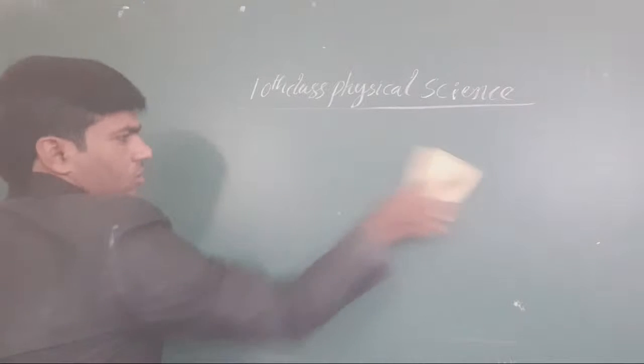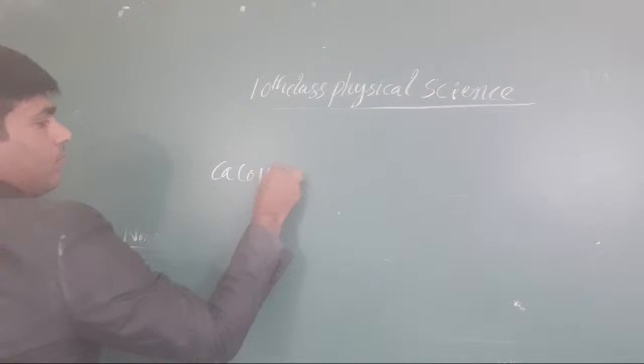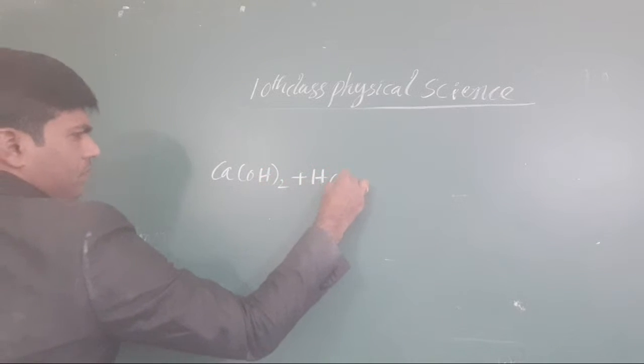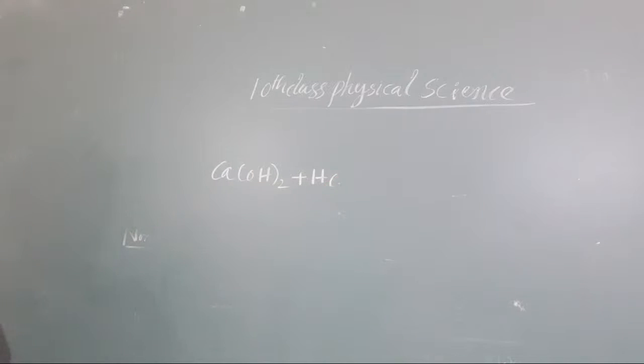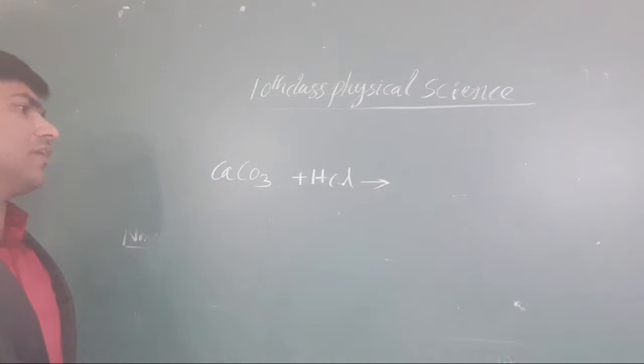Yeah, this is not the equation. Calcium carbonate is combined with our HCl.